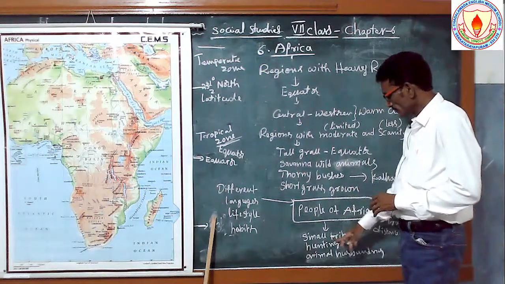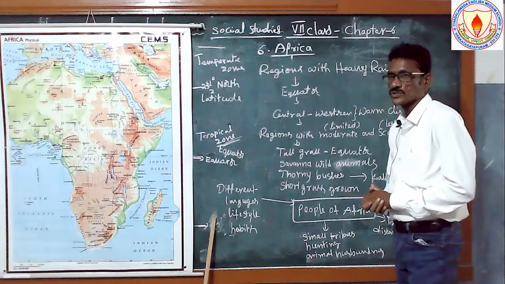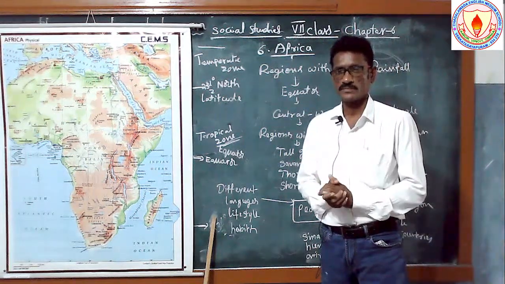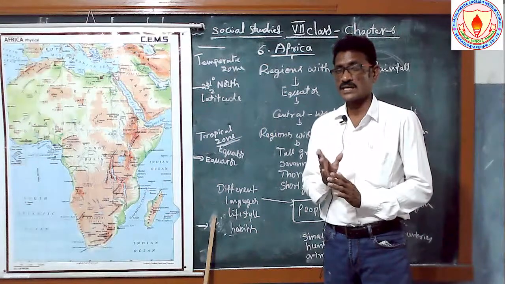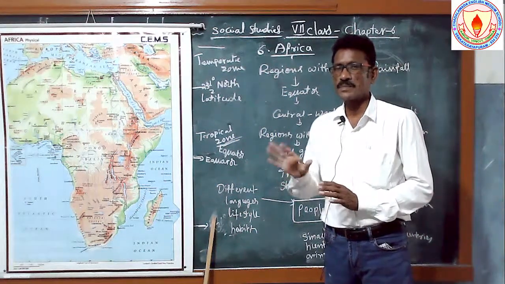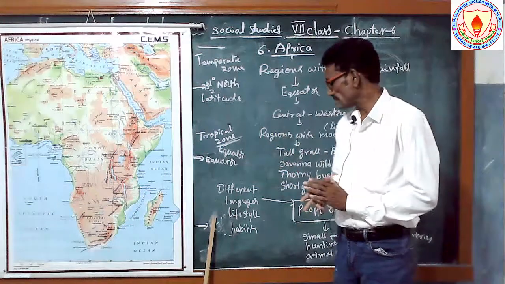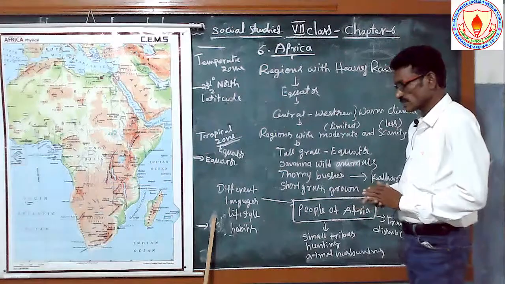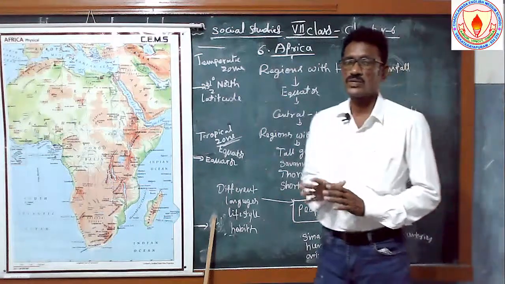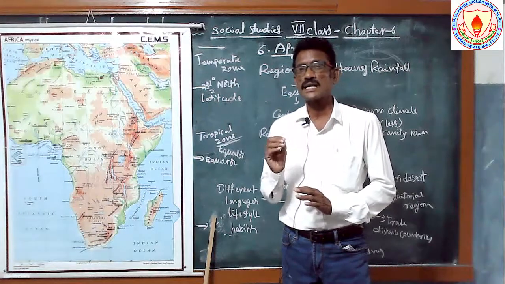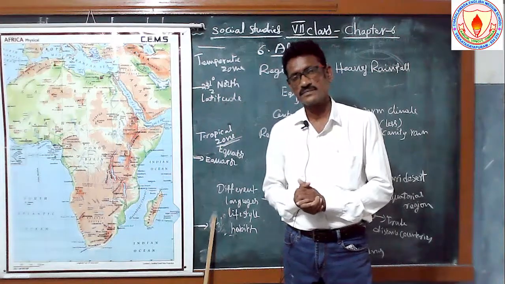Small tribes also live in the Africa continent, very small tribal people, and there are savanna grasslands in the middle of Africa. Some areas are bushy, with thorn bushes, and some areas have good forest area. In these forests, some small tribal people also live.